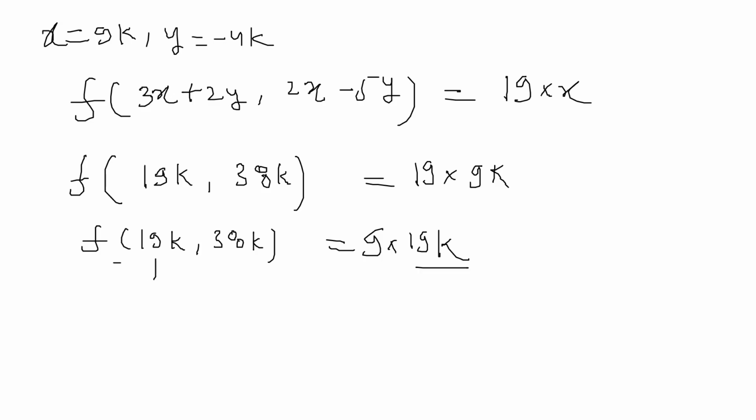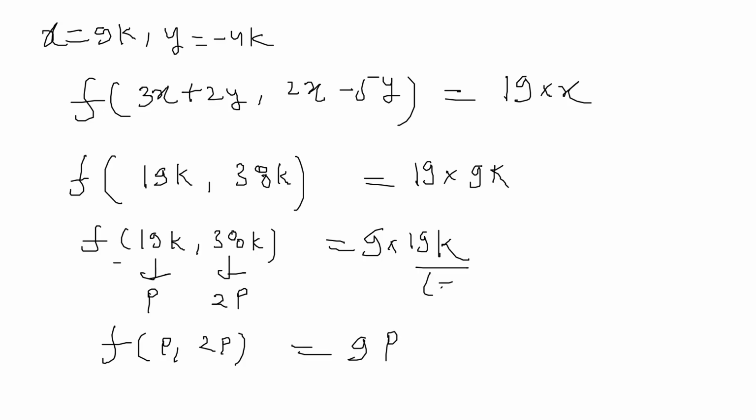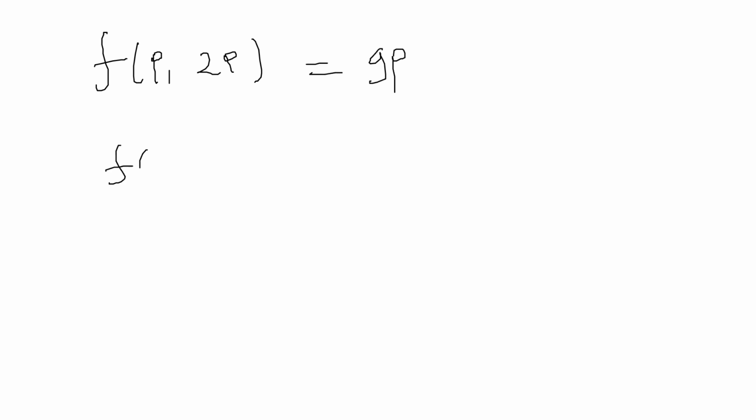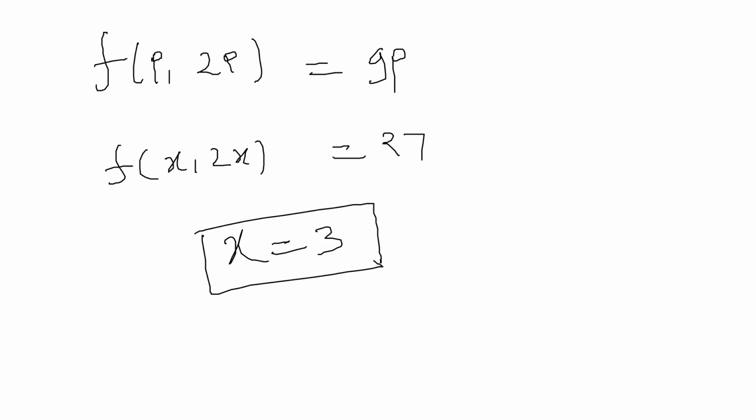Suppose 19k equal to p, so 38k would be 2p. Now the function f(p, 2p) equals 9p because 19k equals p. Now we'll compare f(p, 2p) equal to 9p with the function f(x, 2x) equal to 27. So this is clearly visible, x equal to 3. So this is our final answer.